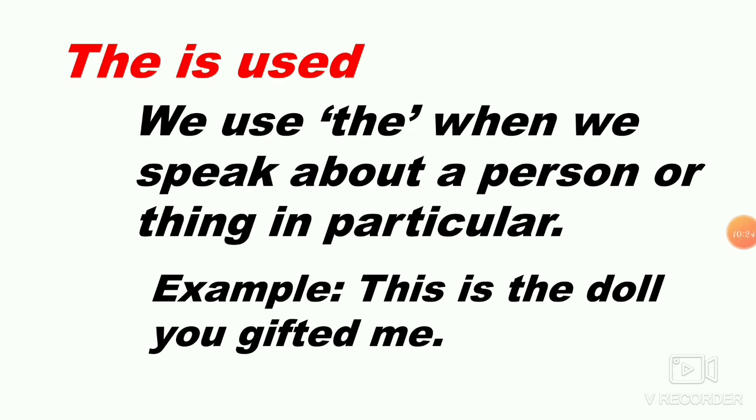We use the when we speak about a person or thing in particular. For example, this is the doll you gifted me. So specifically they are saying that the doll, this is the doll which she gifted. So this is the same doll which you are going to say. That is the particular doll. So you are speaking about a particular thing, so you use the article the.